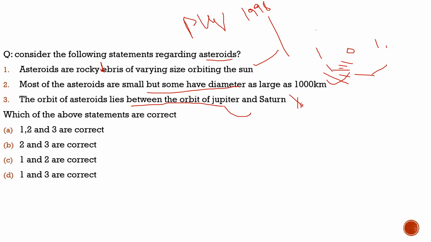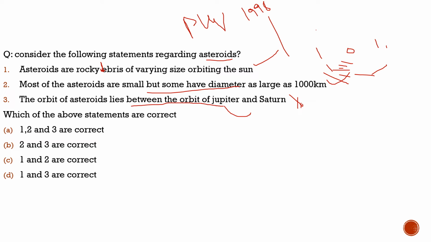And here we will understand the trick. If the third statement is incorrect, what can we do? If the students, when they were studying, had gone through the previous year question paper, they would definitely understand that this statement is incorrect. Suppose they don't know about the first two statements, what will they do? They will know the third statement is incorrect, because they had seen in the previous year question paper that it is not between Jupiter and Saturn, but between Jupiter and Mars.